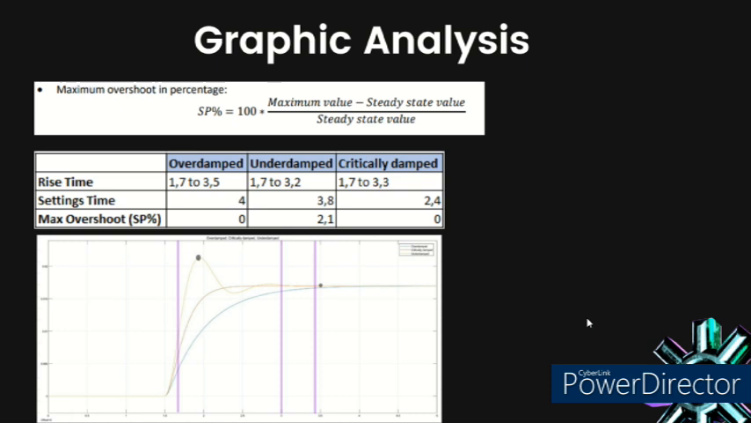The settling time is the time when the signal reaches the steady value. So here we have it. And the max overshoot of the overdamped and critically damped responses is zero, because the maximum value is found when the response is at the steady value. So that's why it's zero.